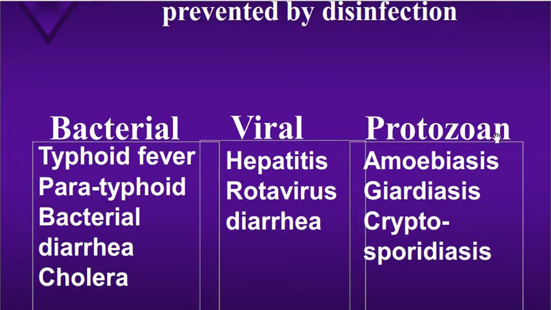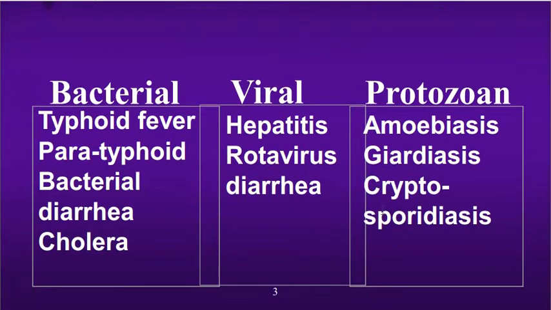If some protozoa are present, these are the diseases. If bacteria are present: typhoid fever, paratyphoid, bacterial diarrhea, cholera. If viruses are present: hepatitis A, B, etc., rotavirus diarrhea. If protozoa are present: amoebiasis, giardiasis, cryptosporidiasis, etc.